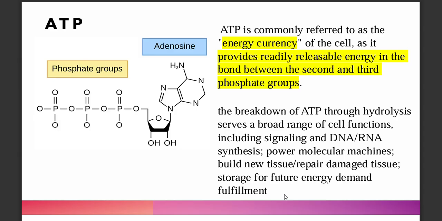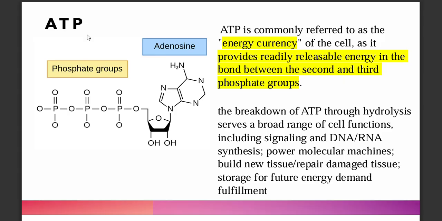So, aside from anabolism and catabolism occurring, one important molecule that we have to consider is the energy currency of the cell, which is adenosine triphosphate.